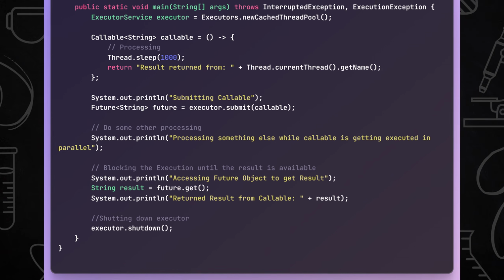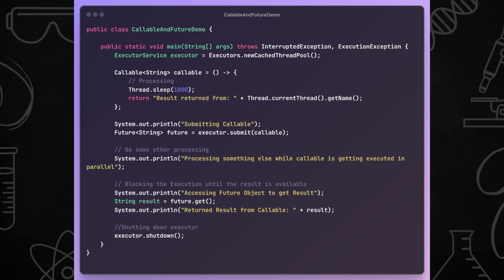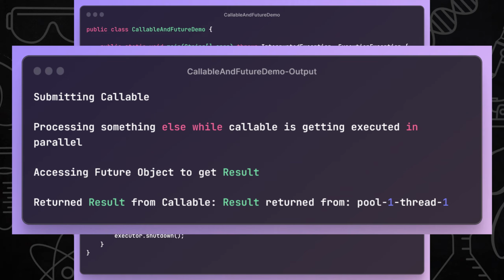Here we can see callable task will return a string after the delay of 1 second, which we have defined in thread.sleep. Now let us execute this program and observe the output. Here we can see the submitted task was getting executed in a separate thread but in parallel to the main thread. On accessing the future object, we are able to get some return value from the thread execution as well.